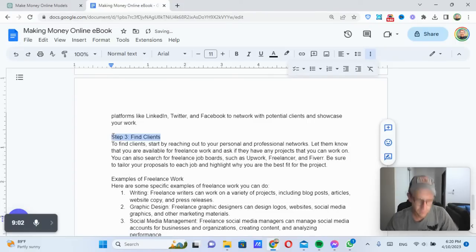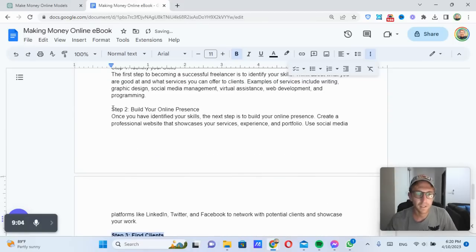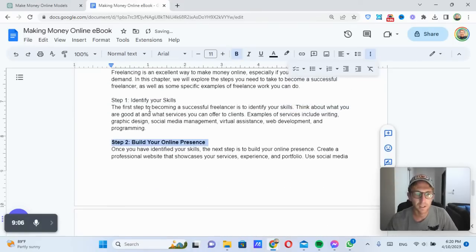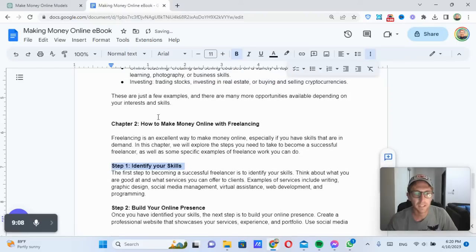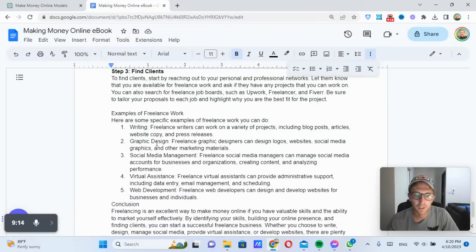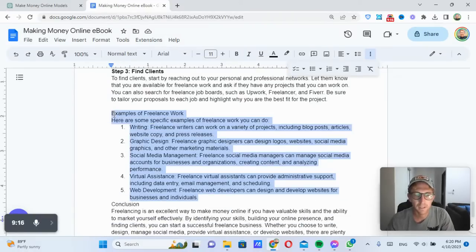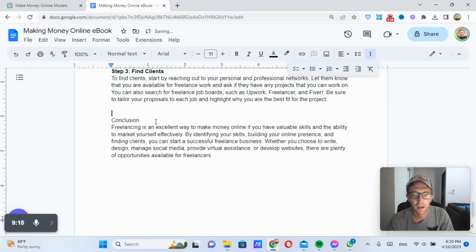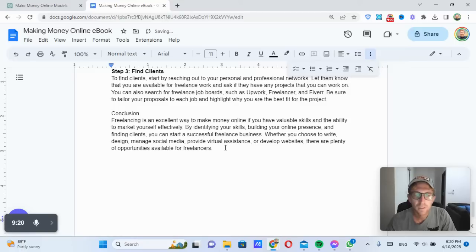So here we can just copy paste, change the formatting, make it look nice and pretty. And there's the second chapter. So obviously you want to make sure to edit this a little bit. But for the most part, I don't really see that you have to. You can remove the conclusion.